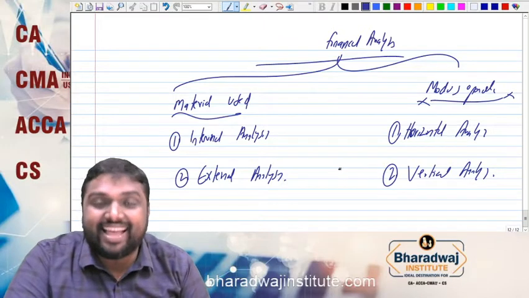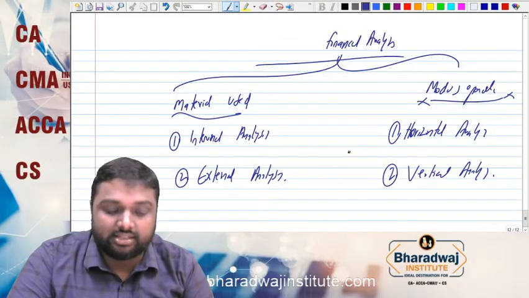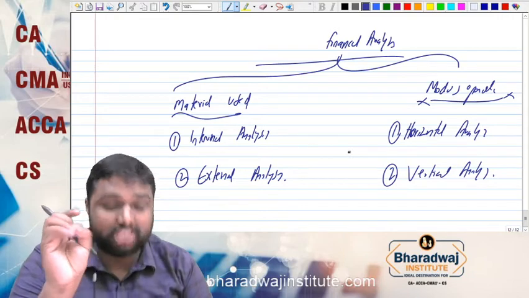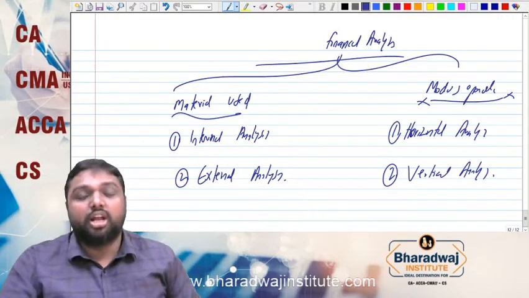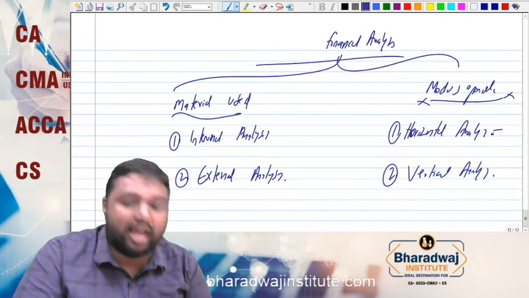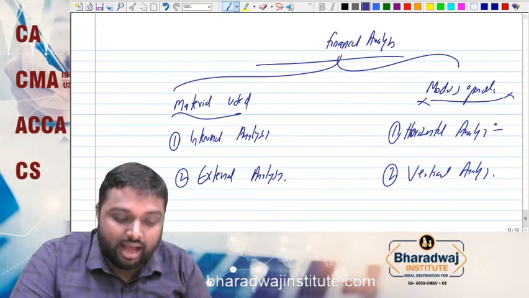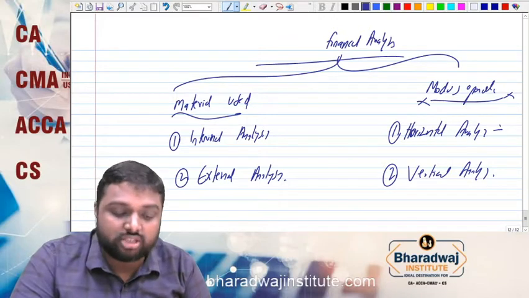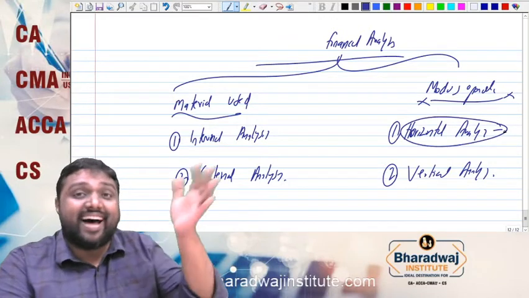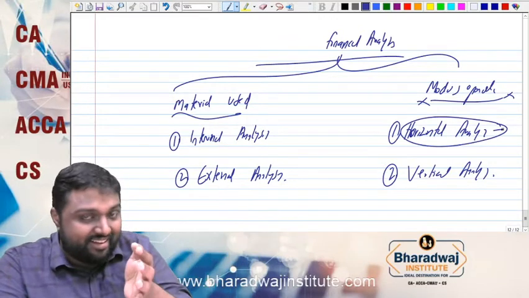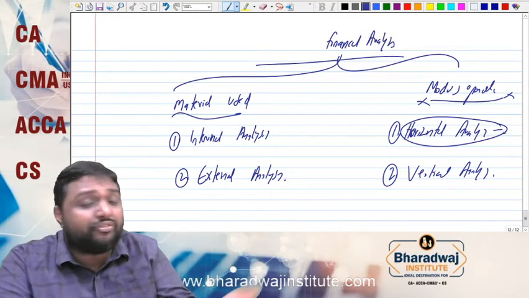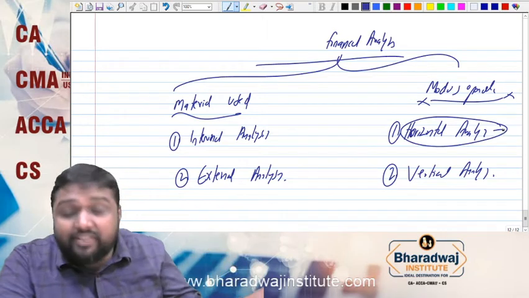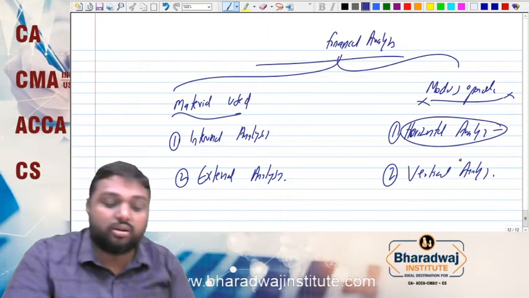Horizontal analysis and vertical analysis. So what is meant by horizontal analysis? Horizontal analysis means you are comparing the financial performance over a period of years. What is the last year's performance compared with the current year? What is the last two years' performance compared with the current year? So comparing financial performance of the previous years with the current year, that is horizontal.